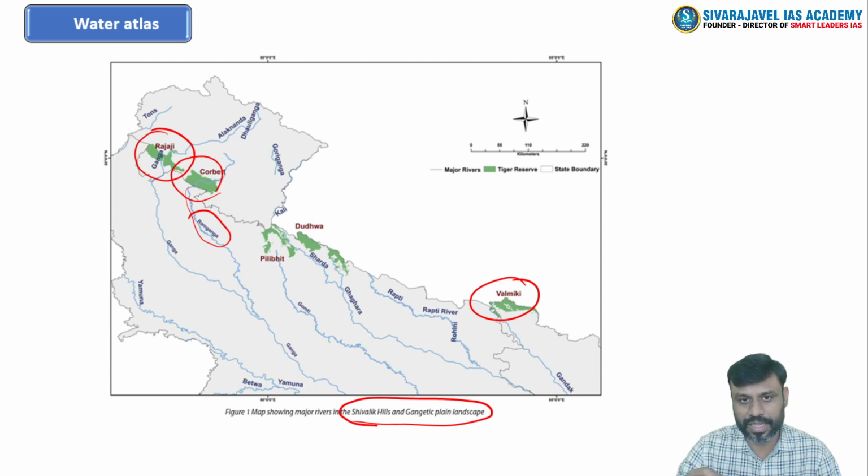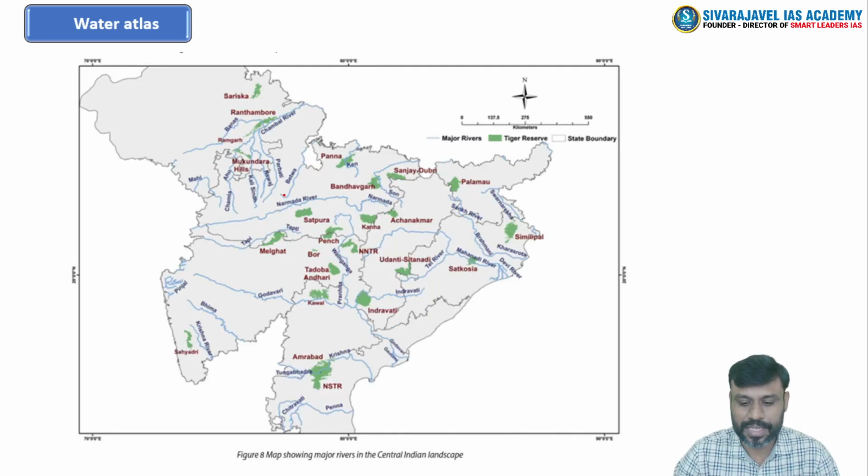Shivaliks are the southernmost ranges of the Himalayas, which is known for the presence of a larger number of tiger reserves, and you need to know about these important rivers which are passing through the tiger reserves of these regions, right? Then the region of the central Indian landscape. The central Indian landscape is one of the important regions which holds a larger number of tiger reserves of India, right?